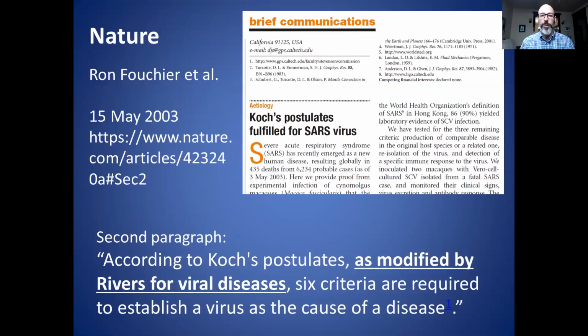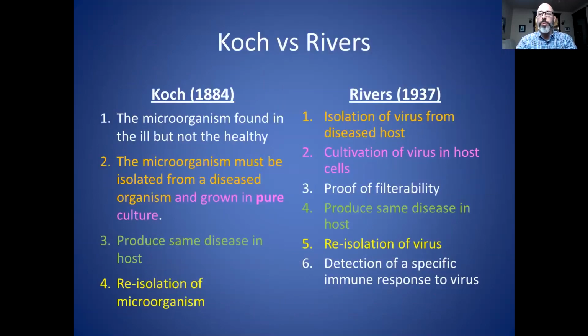And I'm going to tell you what those 6 criteria are. And I'm going to compare and contrast that to Koch's postulates. So you'll see that the color coding tells you which matches up with which, so you can see that there is quite a bit of overlap. So the one that Rivers did not require was that the microorganism is found in ill but not healthy people. So that seemingly was too difficult to prove for Rivers, but I feel that this is a major shortcoming. Because if you can't find a virus in a sick person with the disease that you're looking at, then how can you really say that it causes that virus?